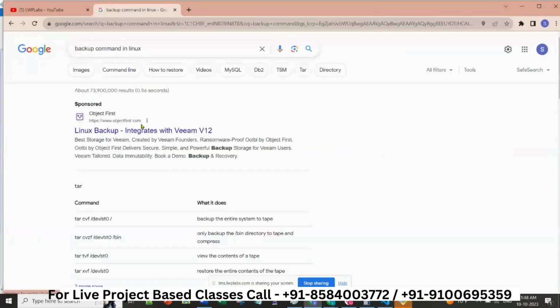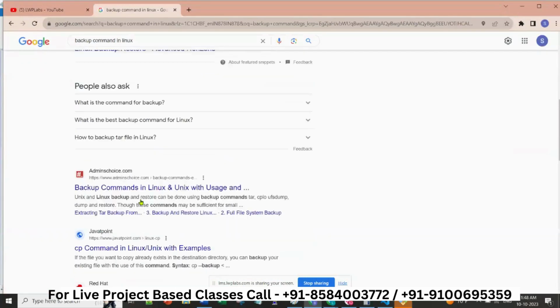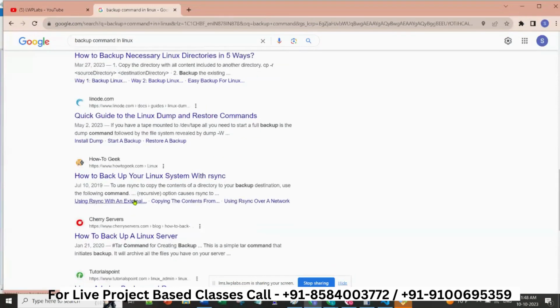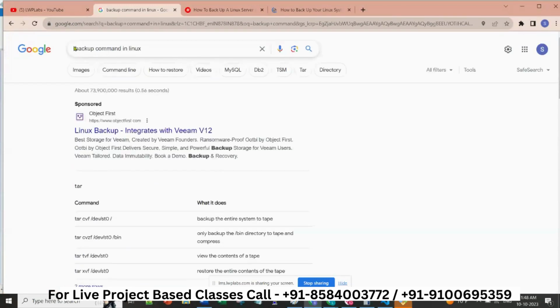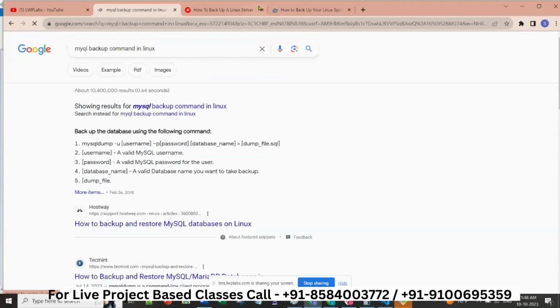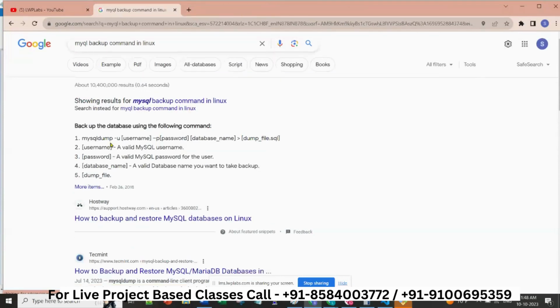This is how you will search in Google, and you will find some commands. Okay, let's see. See here, the command is mentioned.